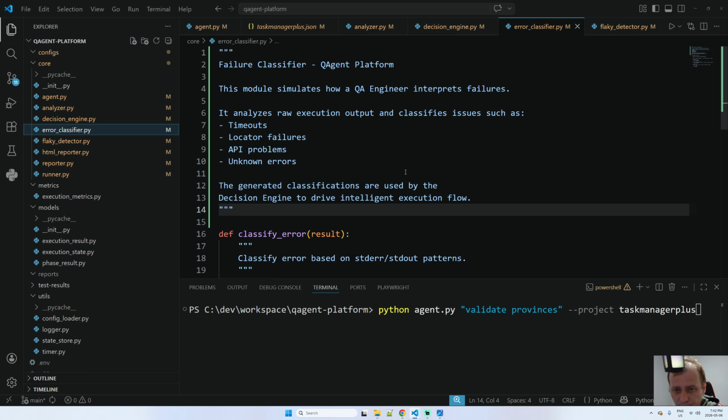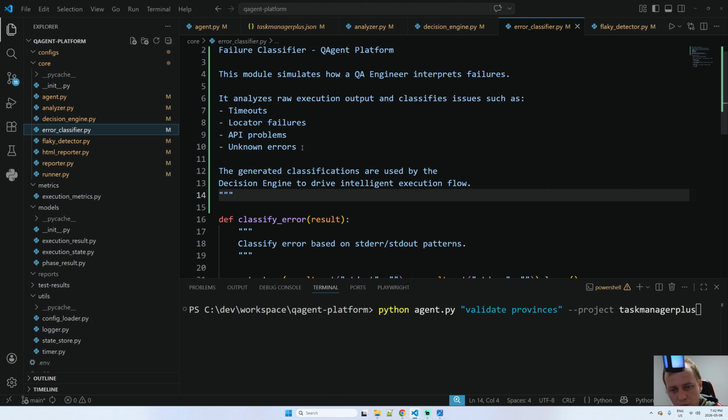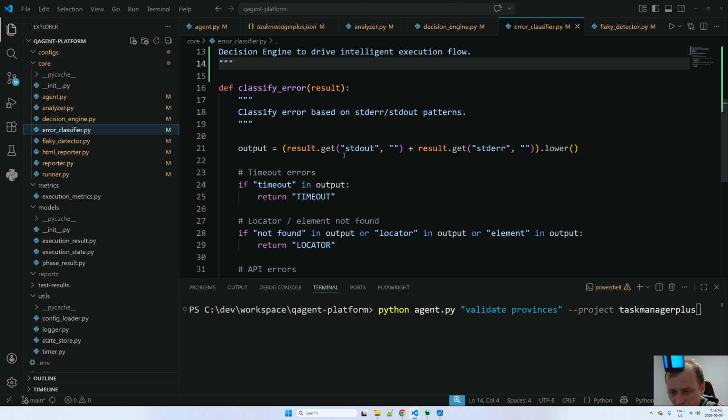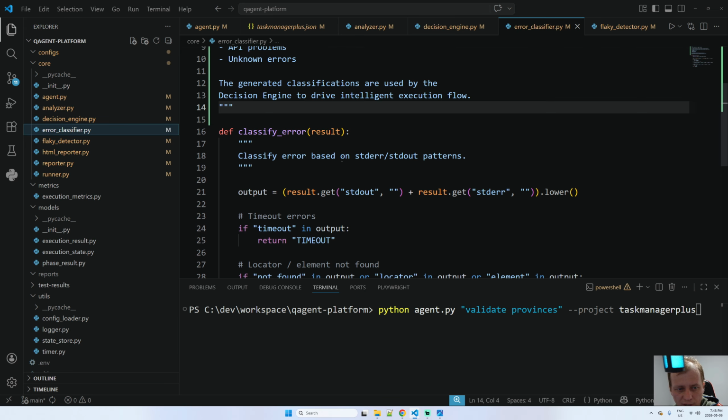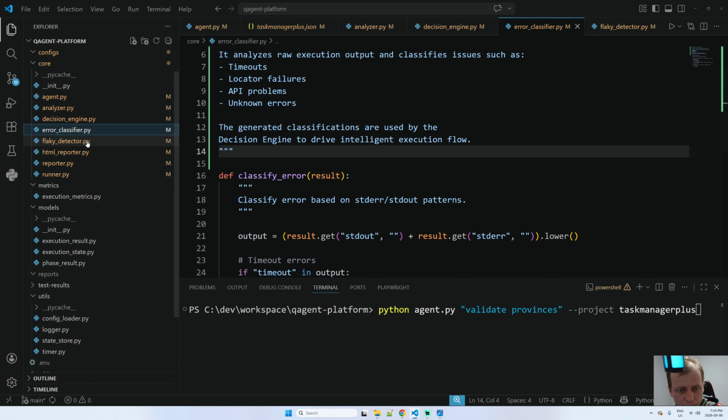Error classifier. For example, this one analyzes run execution output and classifies issues such as timeouts, locator failures, API problems, and unknown errors. Here I have locator and API, and depending on what you receive, I will classify this error as well.